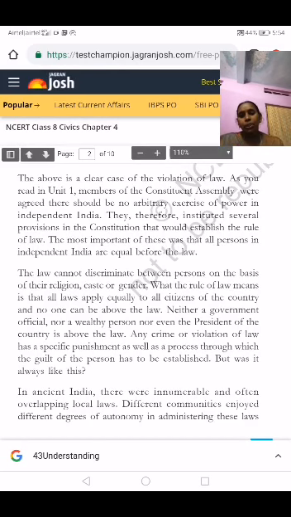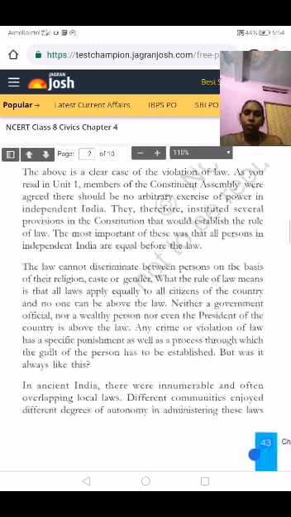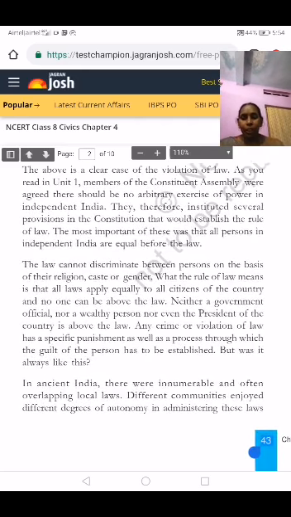Our Constitution has given fundamental rights, and it was established for the people, with fundamental duties also. So, what are the rules and regulations passed by the Constitution? The president of our country, and even the least person, the poor person, are equal before the law. So now, at present, we are following these rules and regulations.